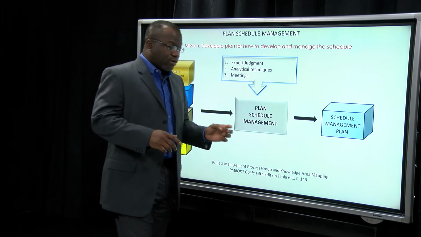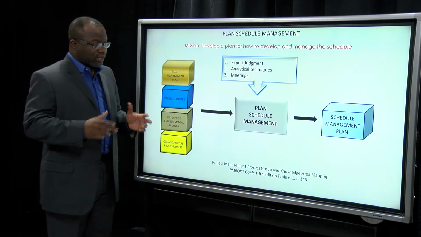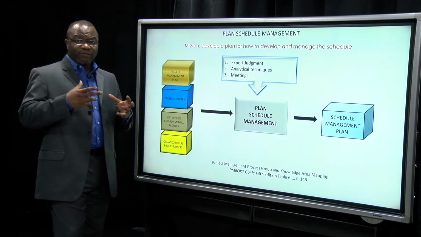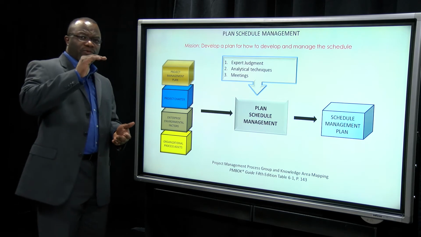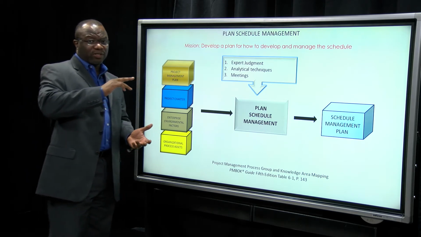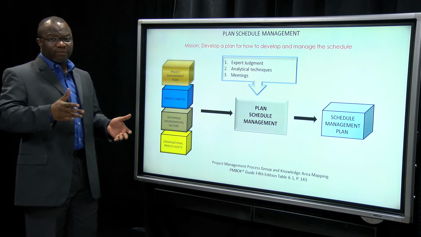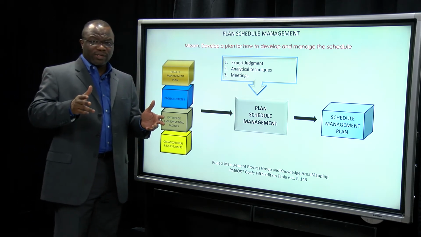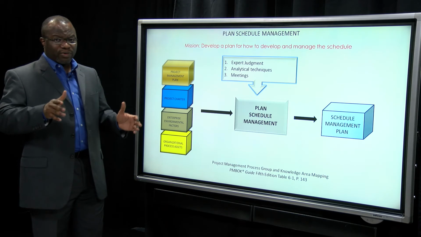It's a plan for how to manage the schedule. It's a plan for how to even develop the schedule. So you're going to go through a few tasks, and bear in mind this is the biggest knowledge area of them all. It's got 7 processes. No other knowledge area has got 7 processes.